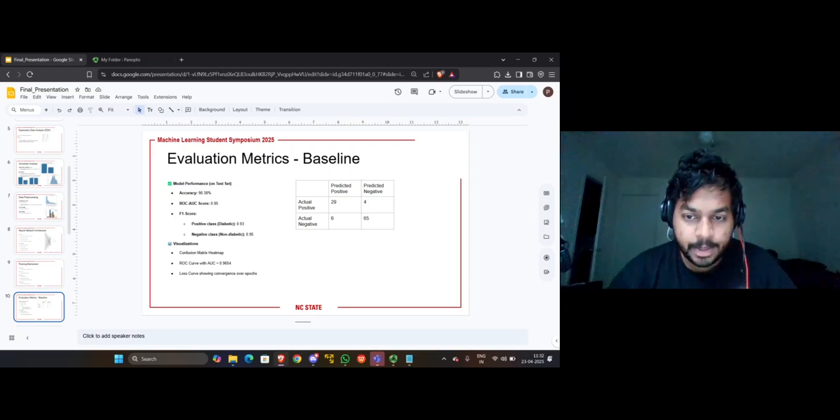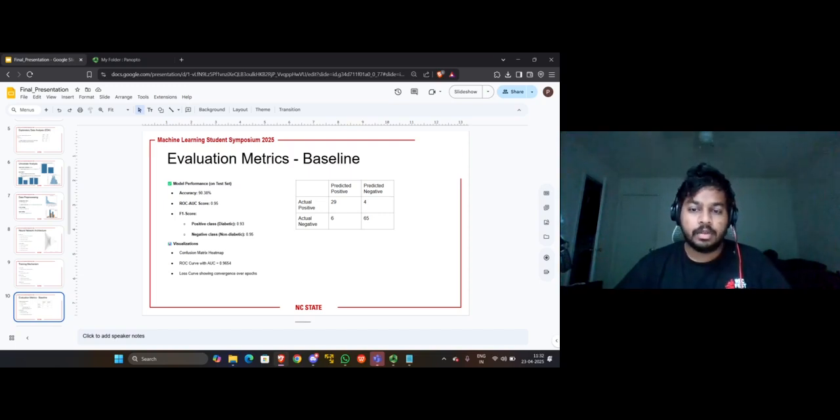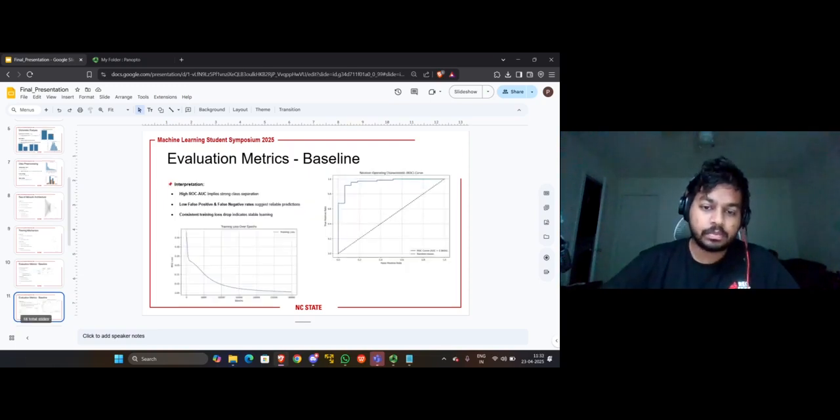Our manually implemented model achieved 90.38% accuracy on the test set with an impressive ROC AUC of 0.95. The F1 score was also strong, 0.93 for diabetic and 0.95 for non-diabetic, confirming that the model learned effectively.